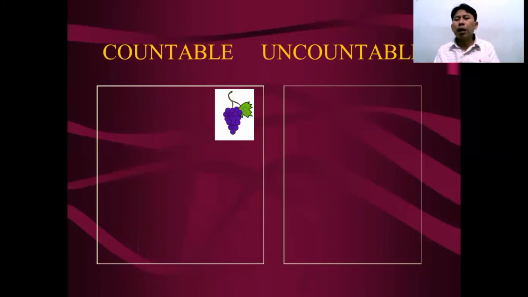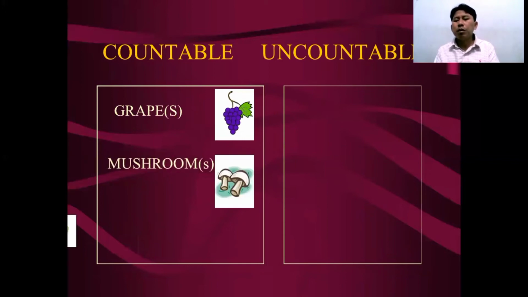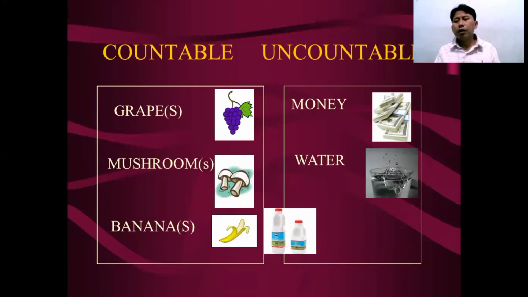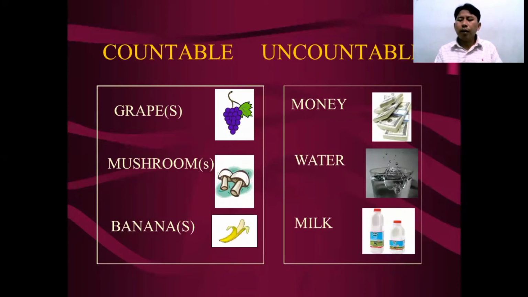Still, the examples on countable and uncountable: grapes, mushroom, banana, bananas, money, water, milk. Here are the examples of countable and uncountable.